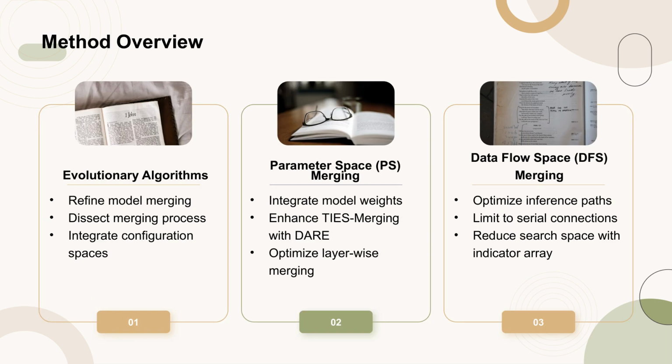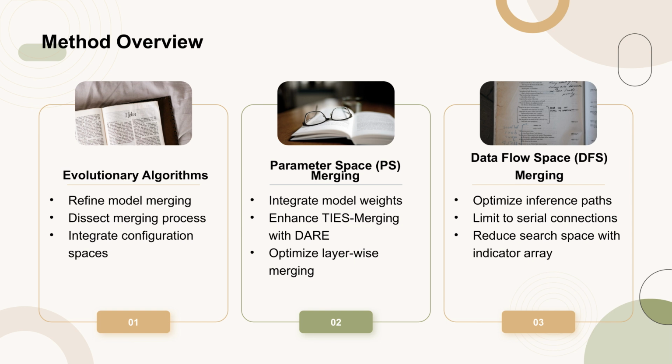The method presented in this paper focuses on creating a unified framework for automatically generating a merged model from a selection of foundation models. Central to this approach is the application of evolutionary algorithms, which are used to refine the intricacies involved in model merging. The merging process is dissected into two distinct, orthogonal configuration spaces, the parameter space, PS, and the data flow space, DFS. In the parameter space, the goal is to integrate the weights of multiple foundational models into a unified entity with the same neural network architecture, yet outperforming the individual models.